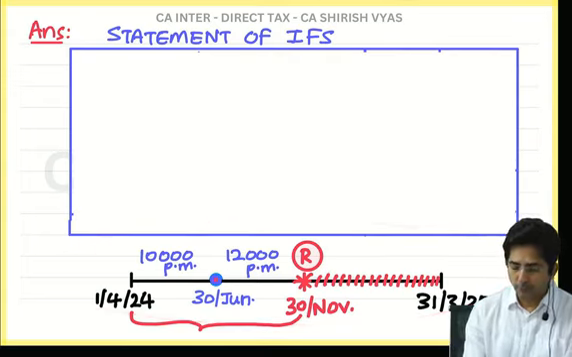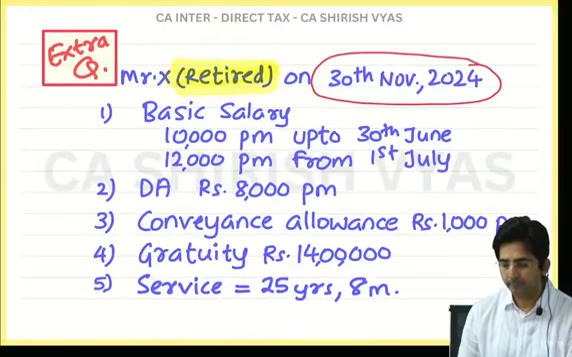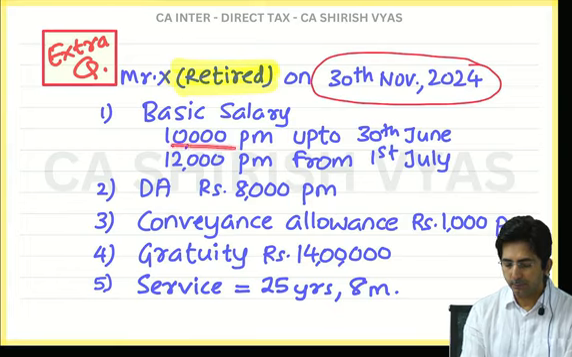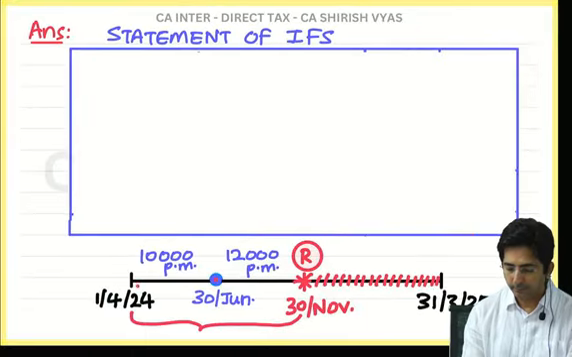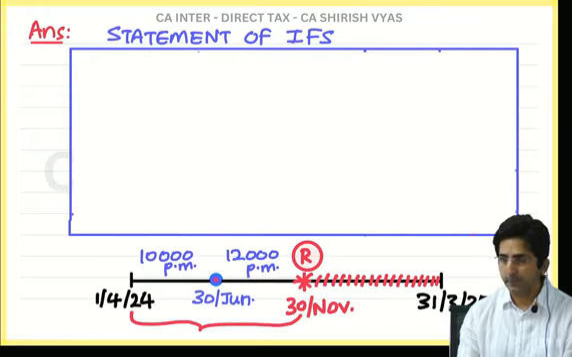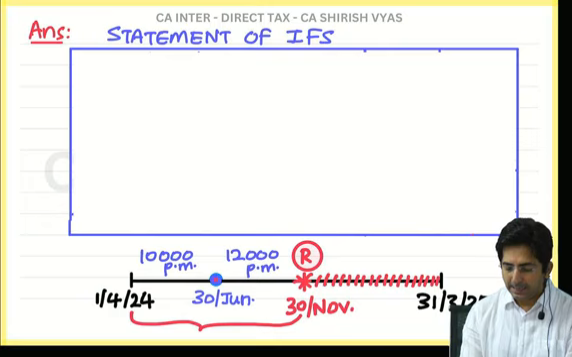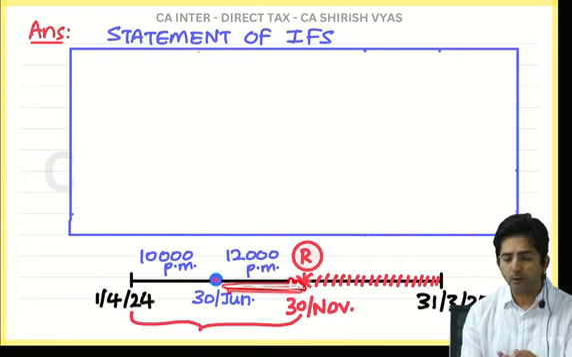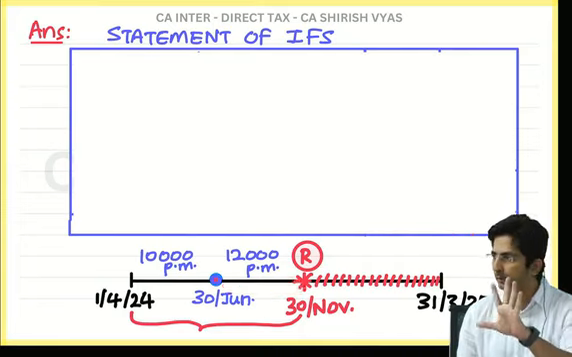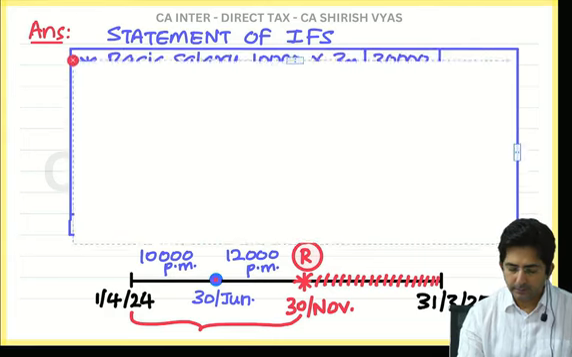So now tell me accordingly, what should be his basic salary up to 30th June? Yes, 10,000 per month up to 30th June. So you have to count the months, no? April, May, June, 3 months. So 10,000 you will multiply by 3 months. And here how many months are there? 5. After June it is July, August, September, October, November. 5 months. So see how I have done the presentation.